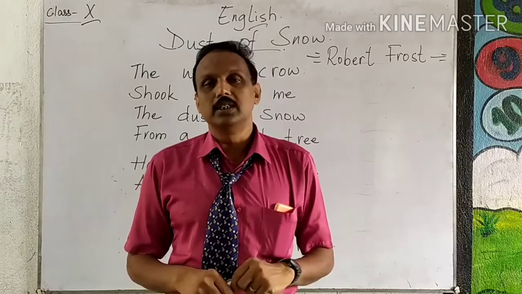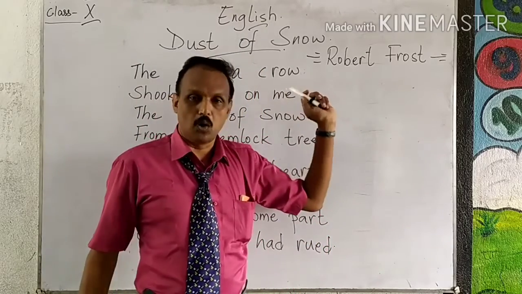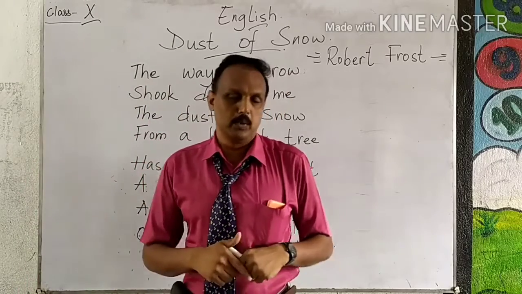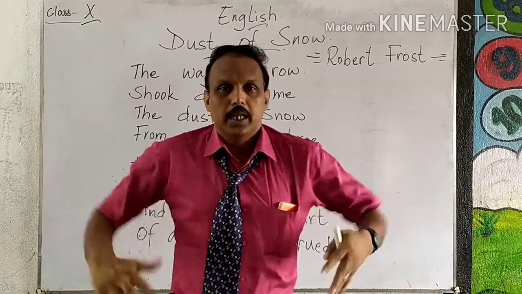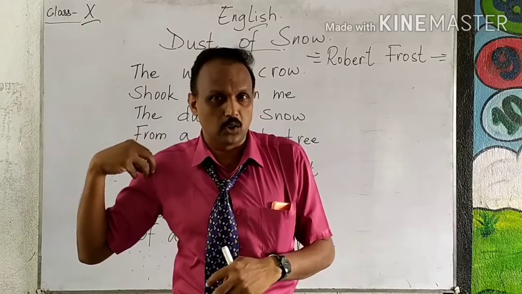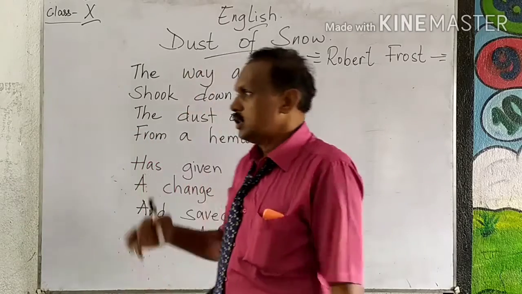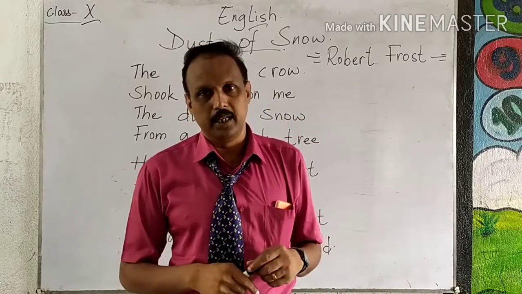Nowadays, with no trees, we don't find crows here. So crow signifies sorrow. And what happened? The way a crow shook down on me. What is it shook? When a bird flies and comes and sits on the branch, what does it do? Immediately it will spread its wings so that the water or the snow on the wing will go away so that it can fly well. So when a bird does that on you, what will happen? We will get angry immediately.